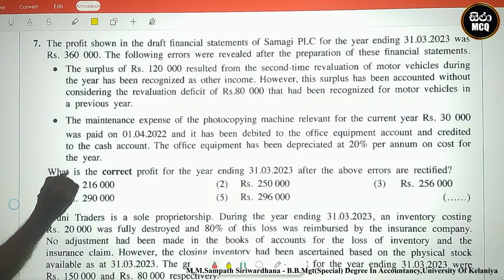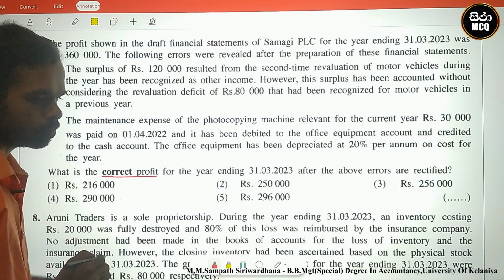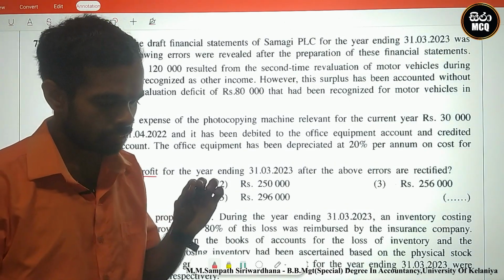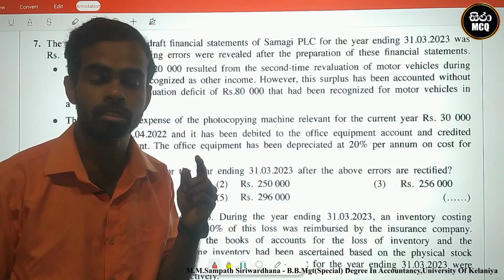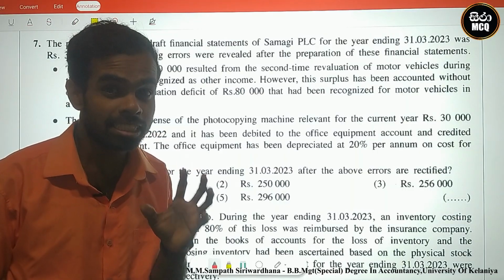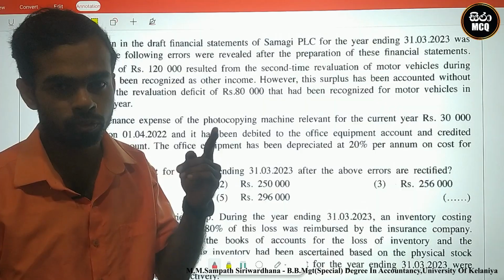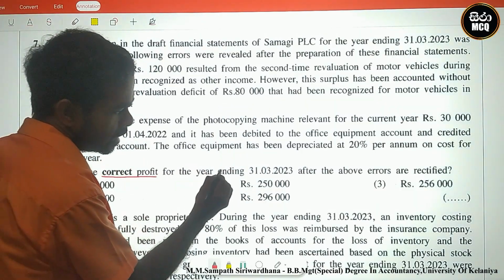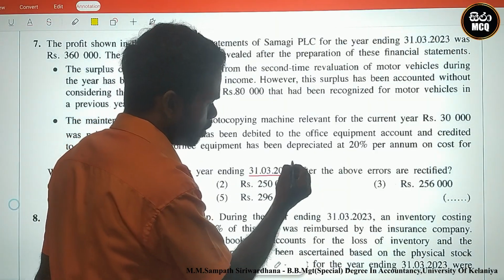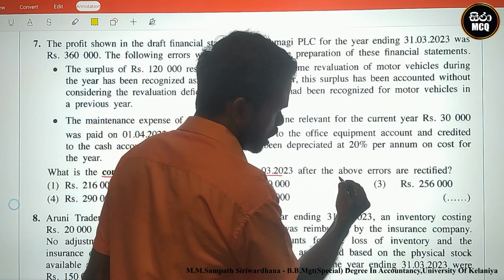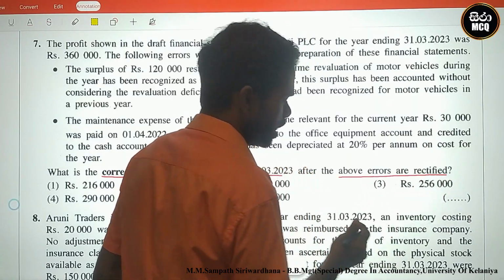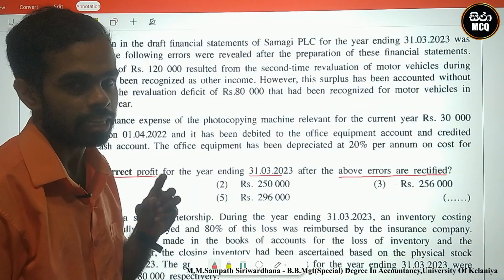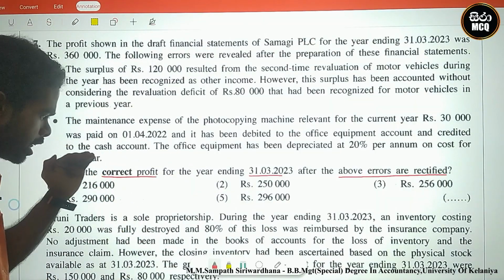What is the correct profit for the period? They require the correct profit, so we can imagine that there is an incorrect profit in the question. The correct profit for the year ending 31st March 2023 after the above errors are rectified. There are errors included in this question. You must correct these errors and identify the correct profit.